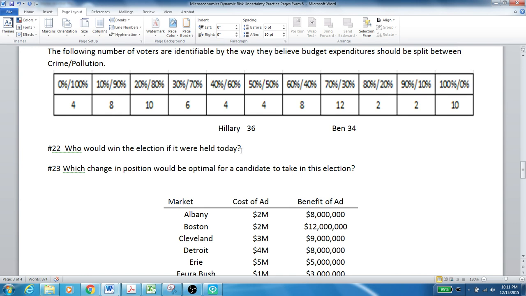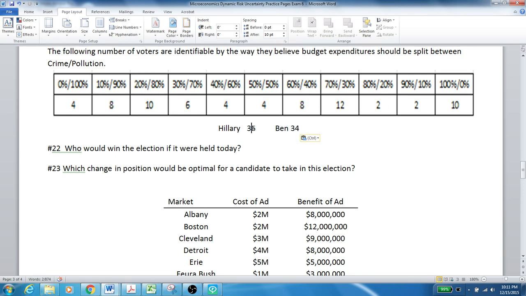Who would win the election if it were held today? Hillary would win 36 to 34. So which change in position would be optimal for a candidate to take in this election? If you're Ben's campaign manager, you'd say, Ben, you ought to move over here. If you did that, then you can take half of the people that Hillary has, and you'd also keep all of the same people you had already.